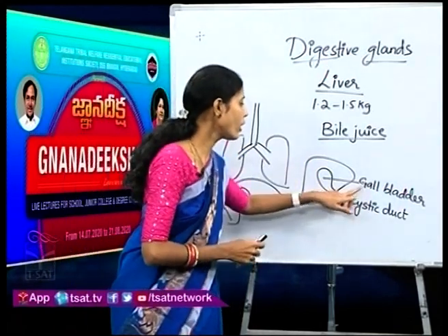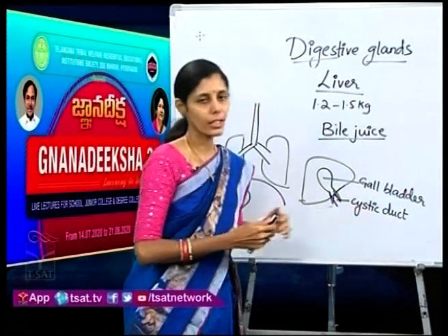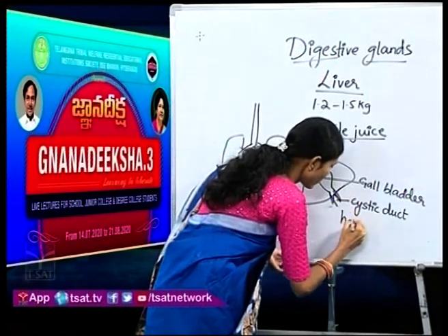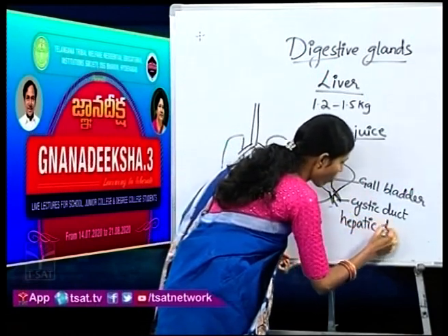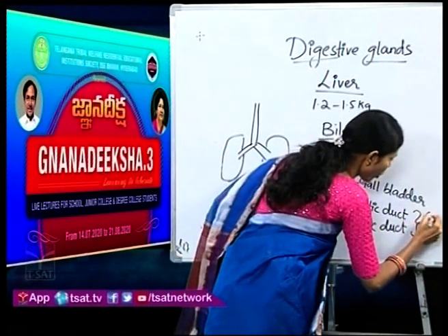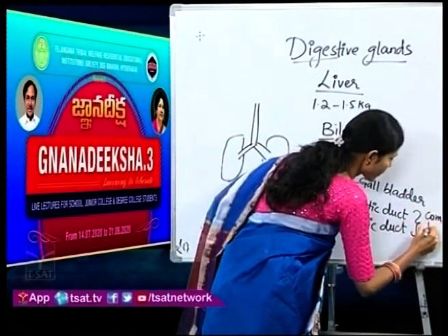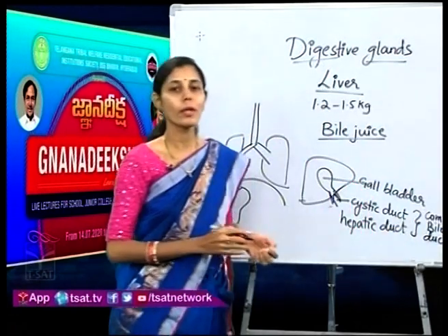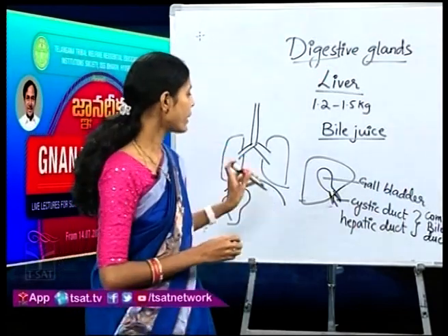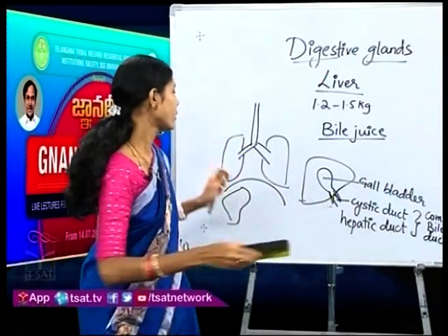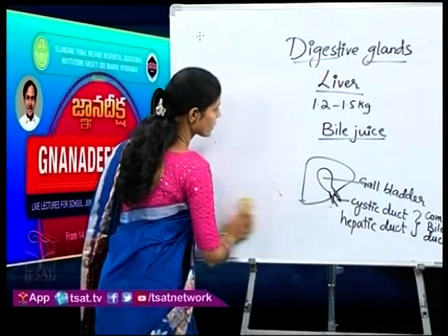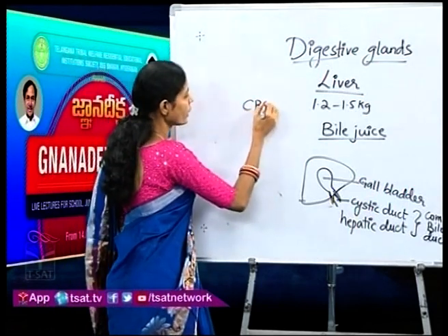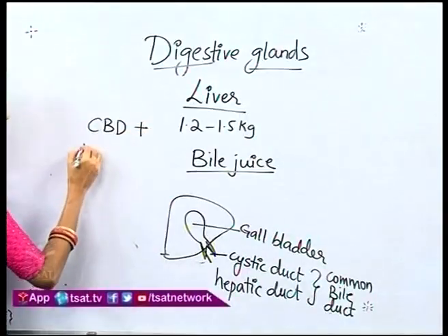So, the duct of the gallbladder, which is called the cystic duct, will be joining with the hepatic duct of the liver, and both of them together form the common bile duct. This common bile duct will be attaching with the pancreatic duct. What is this CBD? CBD is nothing but the common bile duct. So, the CBD will be joining with the pancreatic duct.